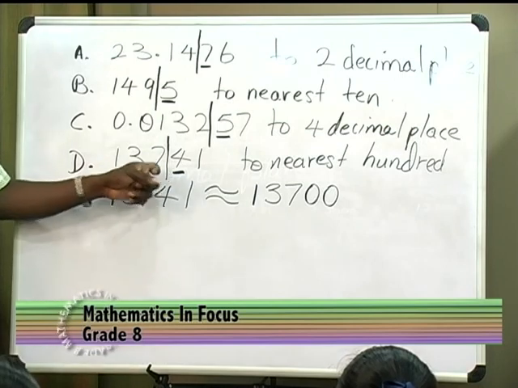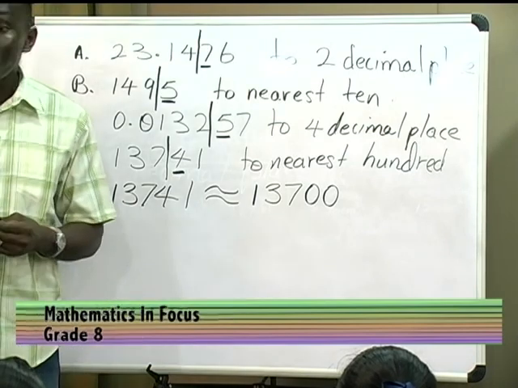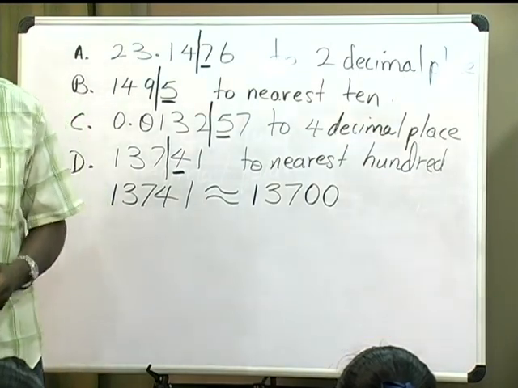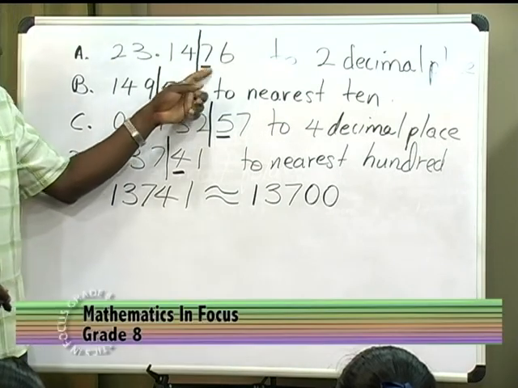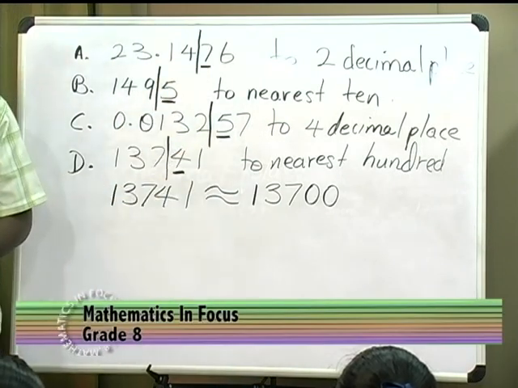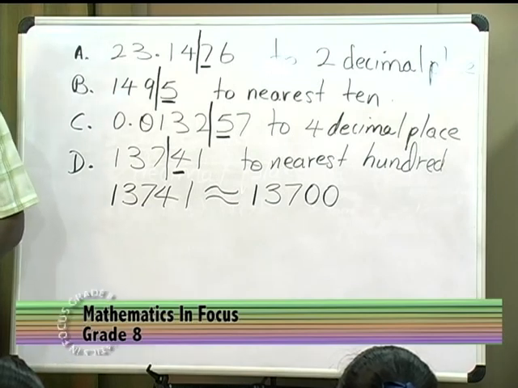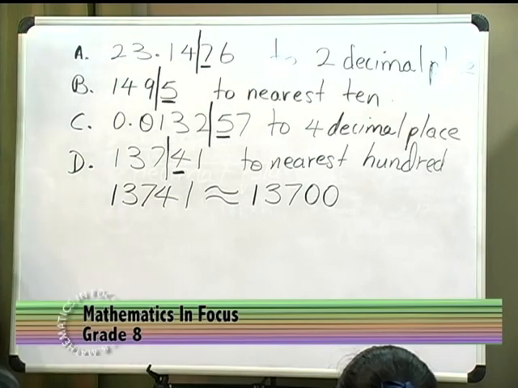If it is more than 5, well, then we have to do something to this number which comes before. The rule says if it is more than 5, this is our next step. If this number which comes after the one which we want is more than 5, well, then we increase the boundary number, the last number that we're interested in. We increase that number by how much? 1. So let us go through these examples.